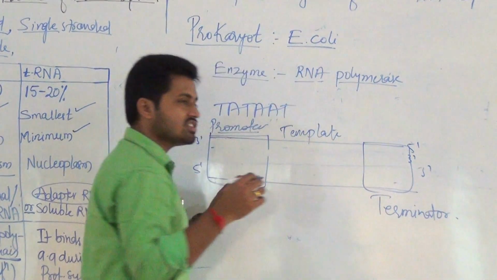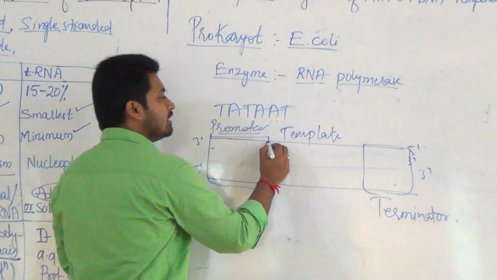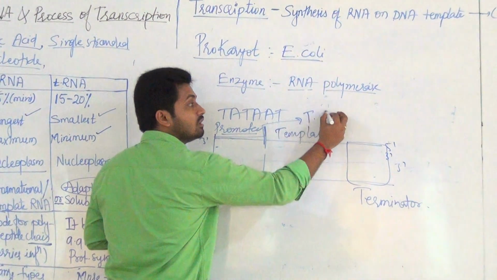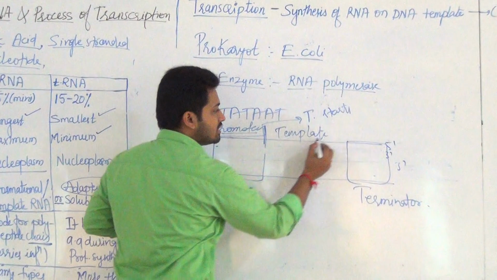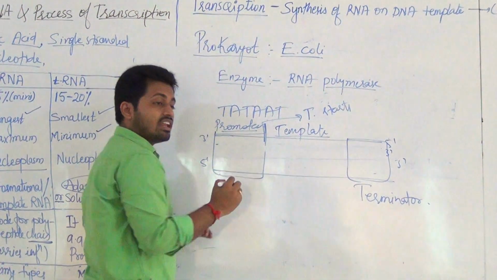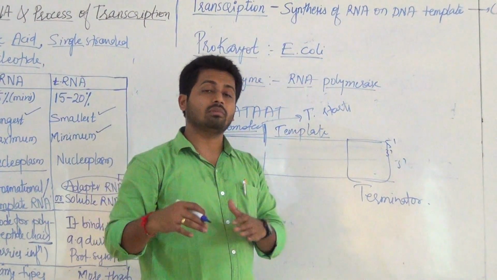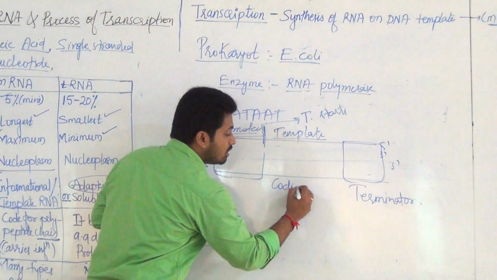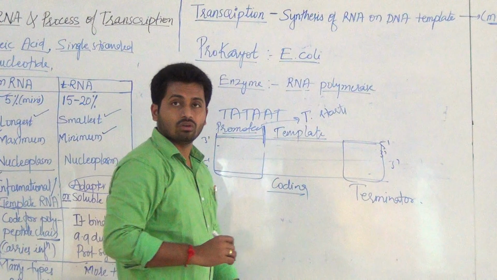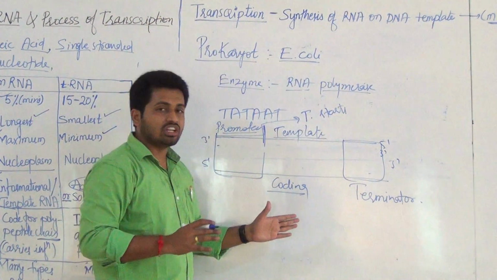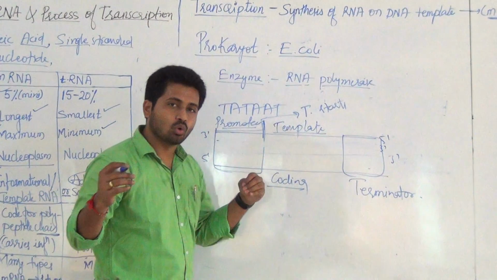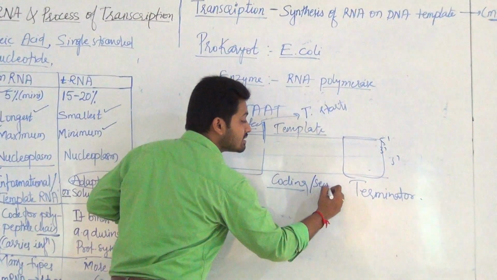terminator. So this diagram is again for 2 marks in your theory part, and this is the point where transcription starts. This strand we call the template. Yesterday I told you it is also called the master strand or antisense strand. Now this strand is called the coding strand. Even though it is not coding for anything, it is strange, it is named as coding, also known as the sense strand.